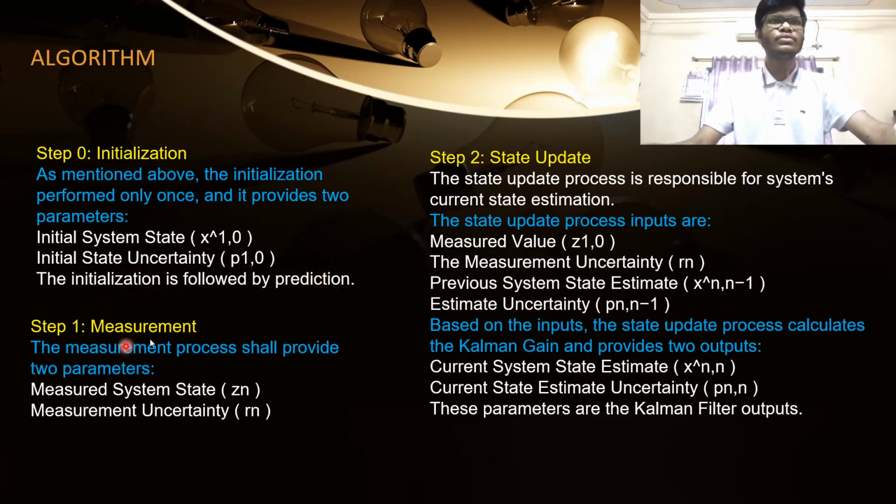In step number 2, we do the measurement. Measurements of the parameters are done, and here the measurements are represented by Zn and Rn. Coming to step number 3, that is, state update, the algorithm recursively finds various noises like noise number 1, noise number 2, and for that we make use of the previous state error, which is represented by x^n,n-1. N minus 1 denotes the previous iteration, and based on the inputs and the current Kalman gain, we calculate the noise of the final system.